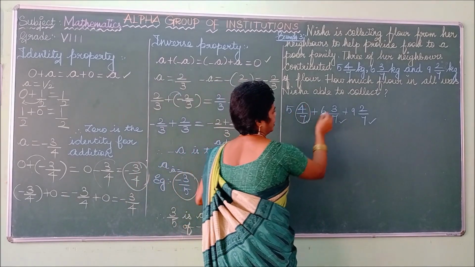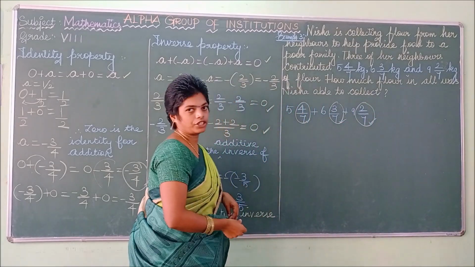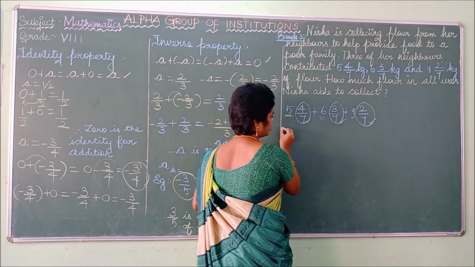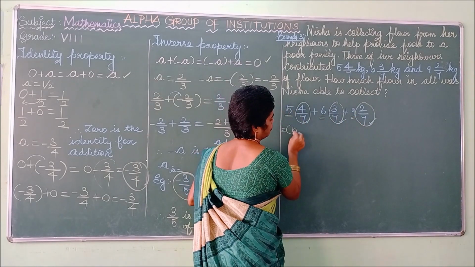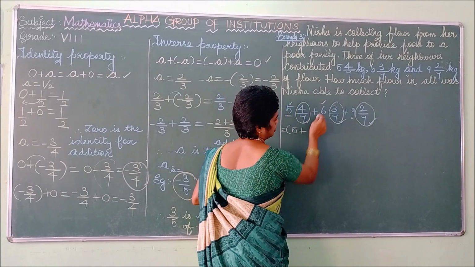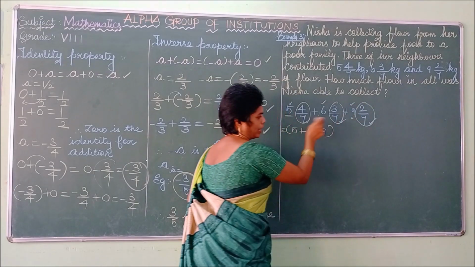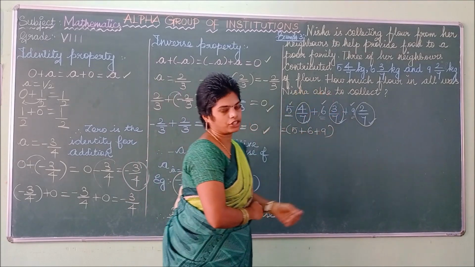This is called the whole part, and this one is called the fractional part. So first you add the whole parts. What are the whole part numbers? 5 plus 6, then 9. You add the whole portion first, then add the fractional part.